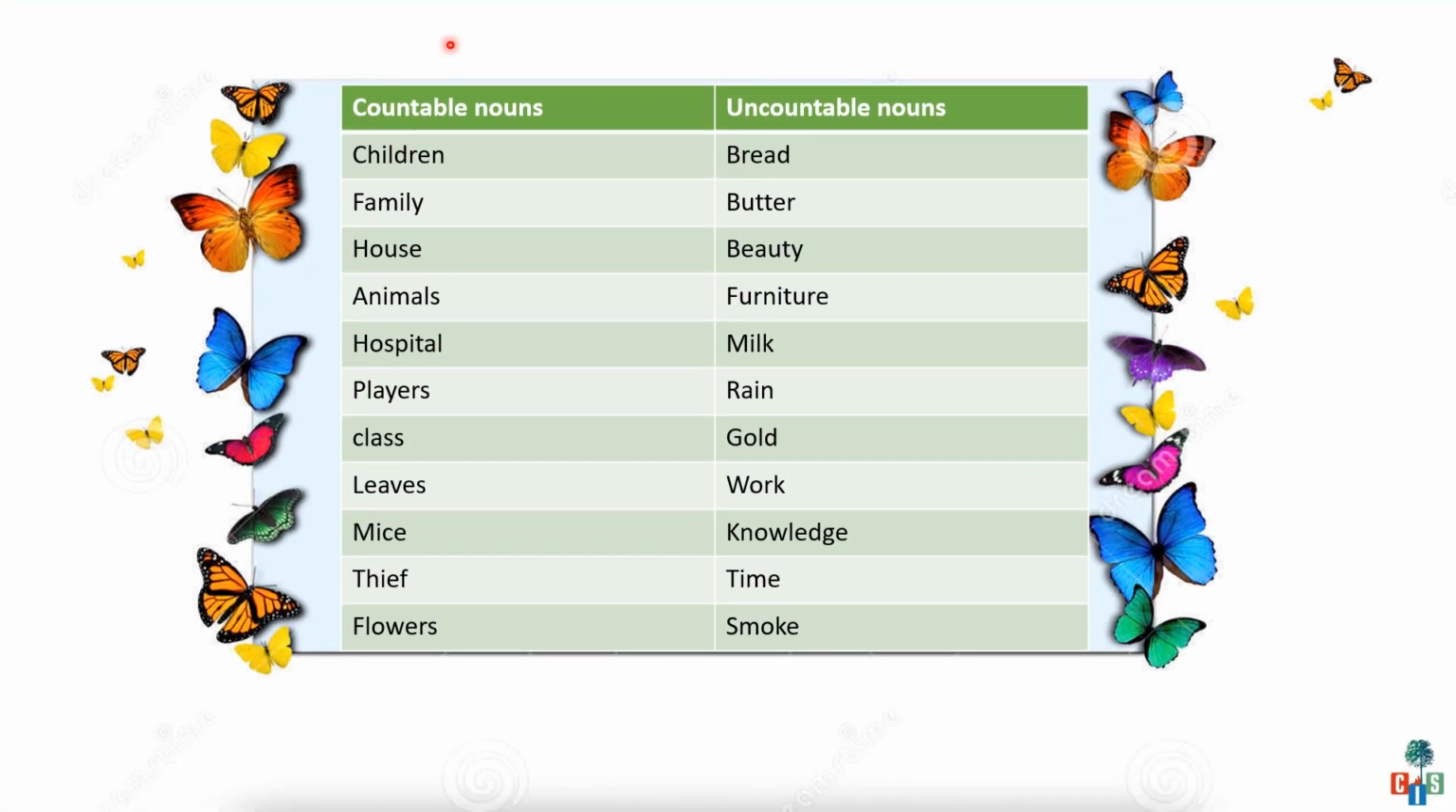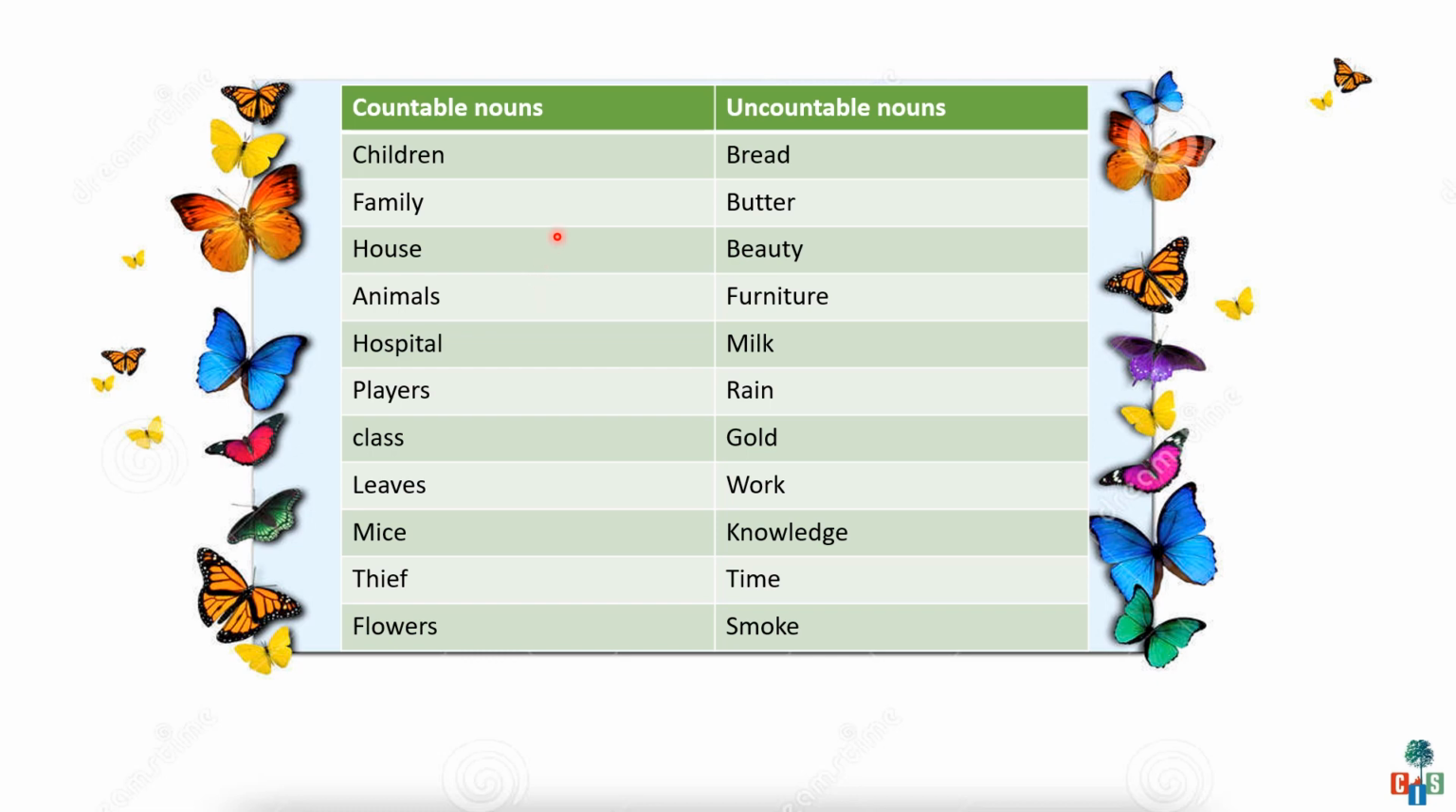Children, here I have listed a few words which are countable and uncountable nouns. Let's see which words are countable nouns. Children, can we make the singular form of children? Yes. Child, children. Family, families. House, houses. Animal, animals. So we can make these words singular and plural. So these words are countable nouns.